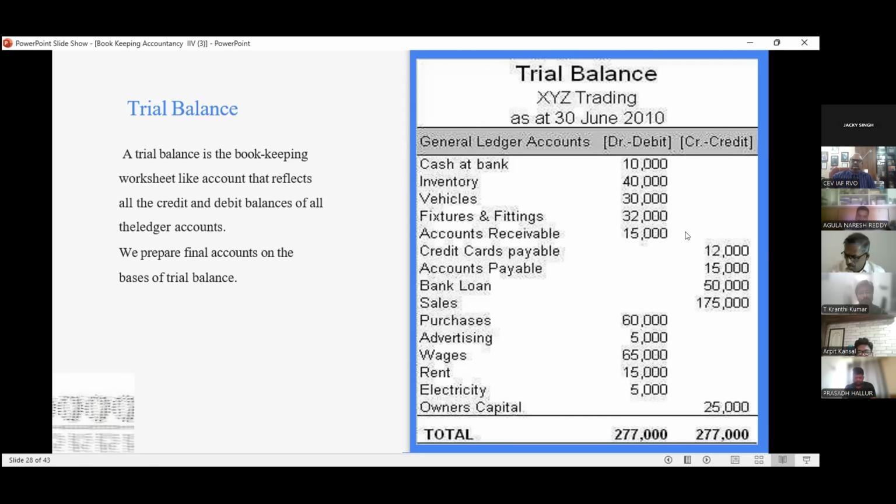Then see all the debit and credit. From where do we get all the debit and credit? From the ledger account. In the ledger, suppose we have a closing balance, and we put it here. All the closing balances of the ledger we move forward to the trial balance. And if debit and credit match, then up to the trial balance, our accounting part is correct. Then after the trial balance, we have the next part. Journal, ledger, and trial balance, we have done.